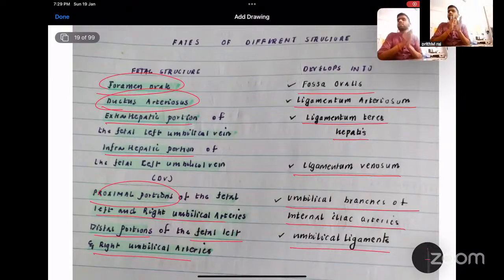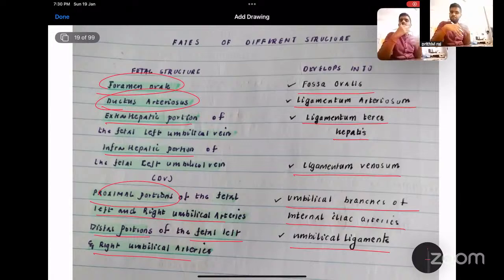So in this last 1.5 hours we discussed the fetal circulation, how it is different from the adult circulation, and how the streamlining of oxygenated and deoxygenated blood is occurring. We also talked about the fetal myocardium and fetal cardiac output, and how the transition occurs from the fetal circulation to the neonatal circulation.